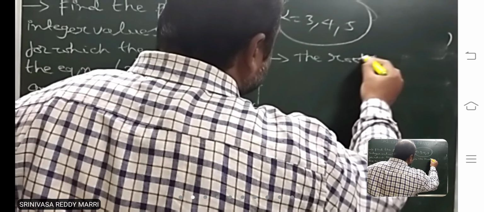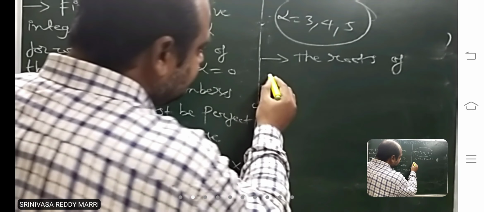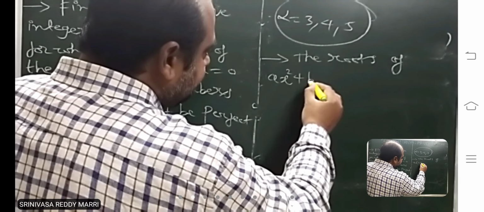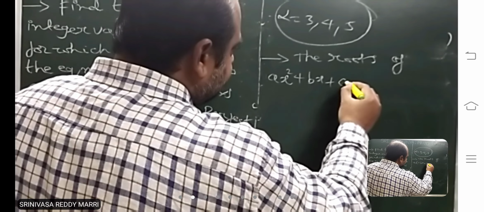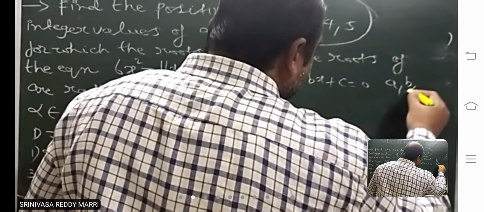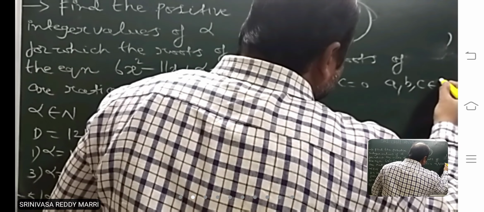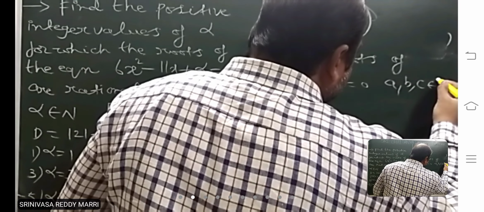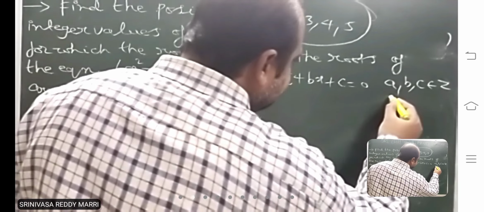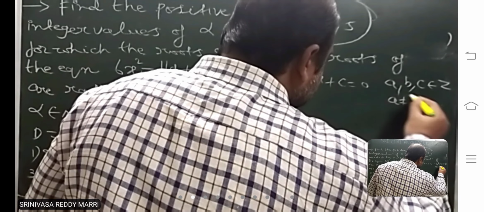The roots of, suppose let us say, ax square plus bx plus c equal to 0, where given that a, b, c are integers, any integers, and a not equal to 0.